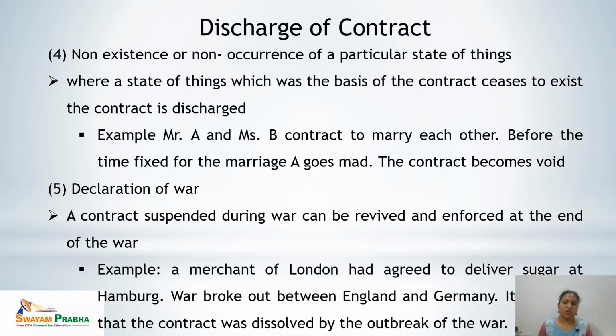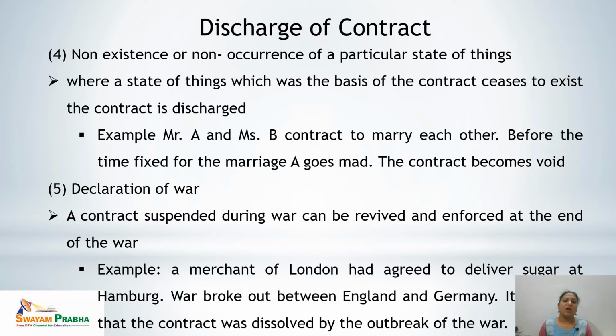Next is declaration of war. If any kind of war is declared between two countries, and the parties are from those two countries, it will automatically lead to discharge of contract. But when there is a war, for the time being the contract can be suspended till the war is over, and once the war is over, the contract can be revived and enforced at the end of the war.